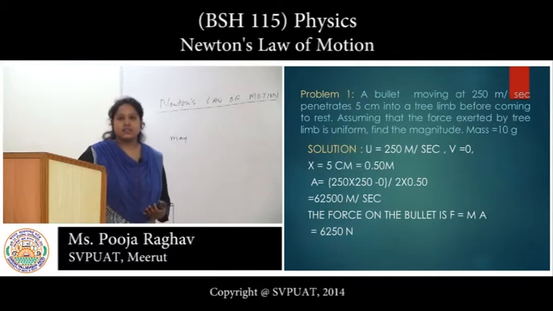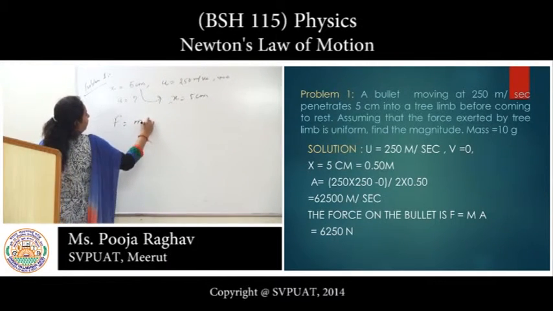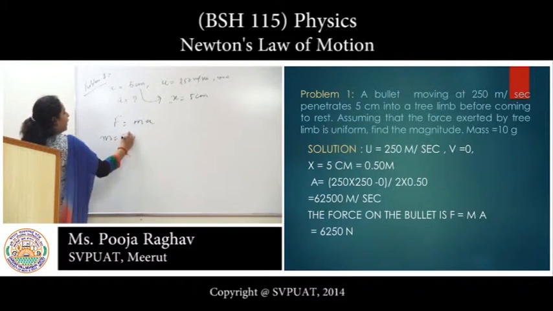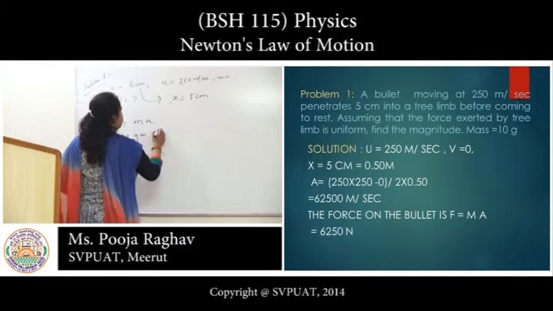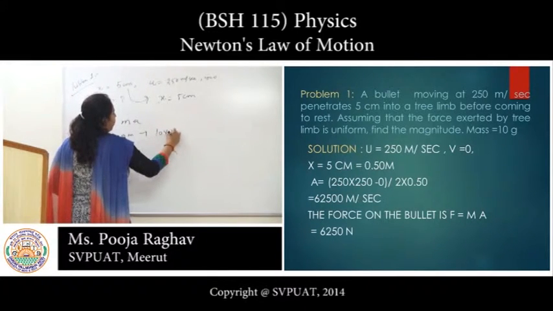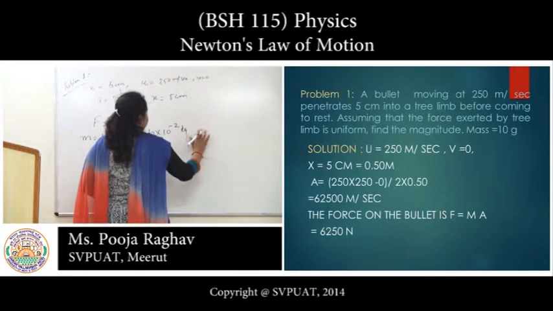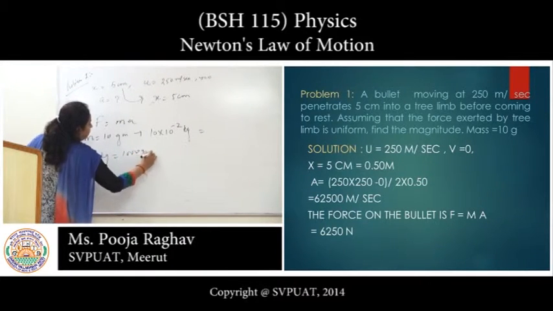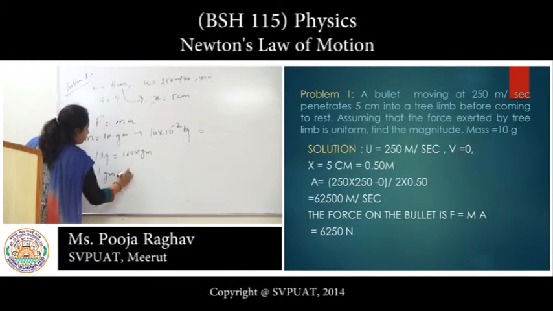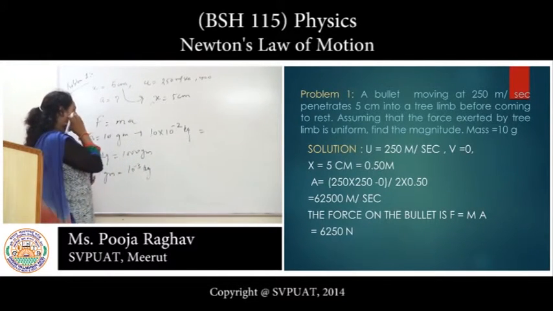Then we calculate F. F equals MA. Here M equals 10 gram, which we convert into kilogram: 10 into 10 to the power minus 2 kilogram. 1 kilogram equals 1000 gram, and 1 gram equals 10 to the power minus 3 kilogram.